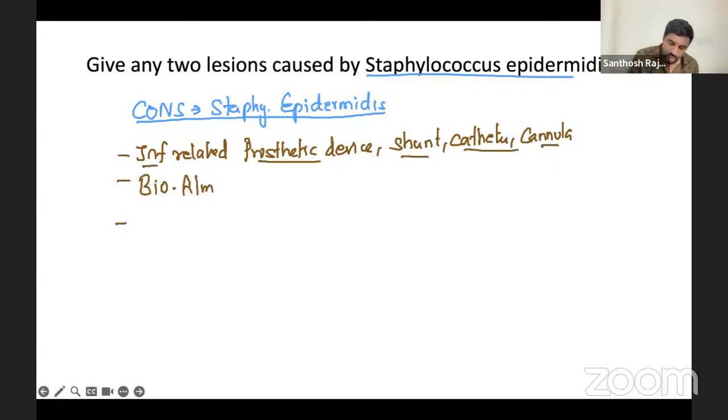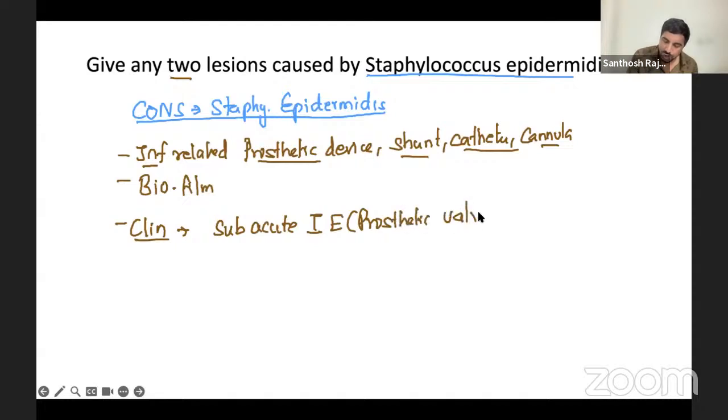So now if they ask 2 lesions, they ask only 2 lesions. So the first lesion is the clinical feature. One we already spoke, infective endocarditis. It causes subacute infective endocarditis, especially prosthetic valve. In the prosthetic valve, first point, you will get 1 mark for this. Next one, it can cause stitch abscess. Stitch abscess is very, very characteristic.